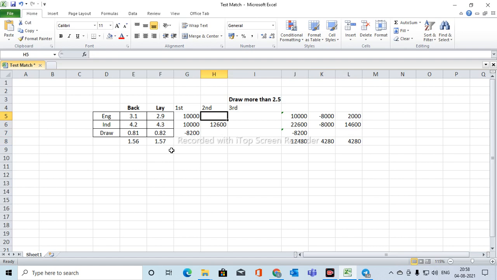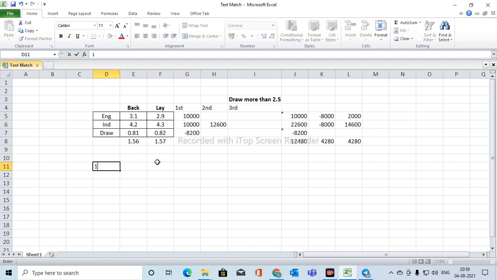It depends upon how you want to play. If you want to put 3,000 back on India, you can put it here. If you don't want to, you can put on England to win. Then it's 11,300 plus here, 2,000 on India, 4,000 on this one. It's up to you which team you want to win. I made all these calculations. If you have any doubt, you can ask me. I will explain again very quickly because the match is running and you need to know what's going on.